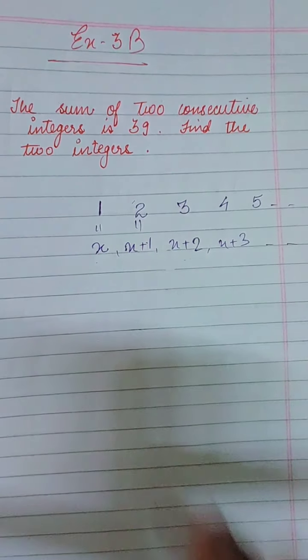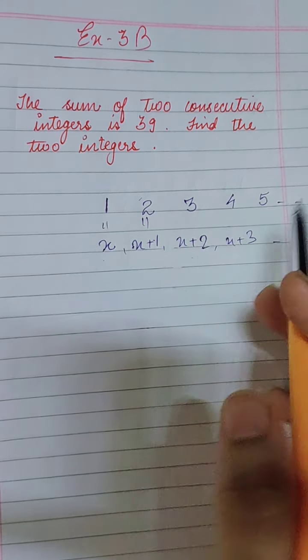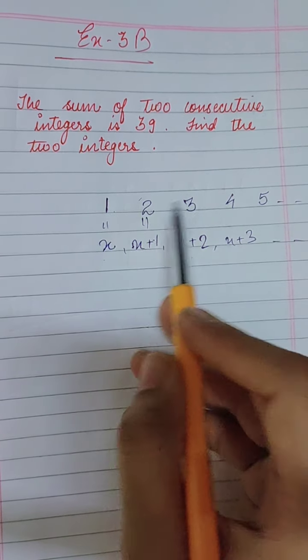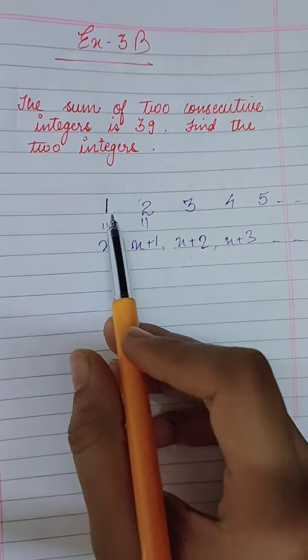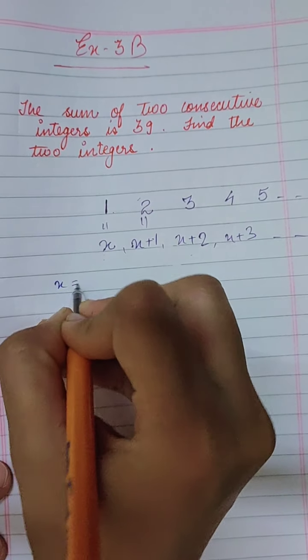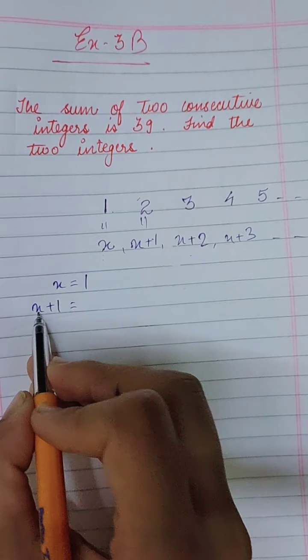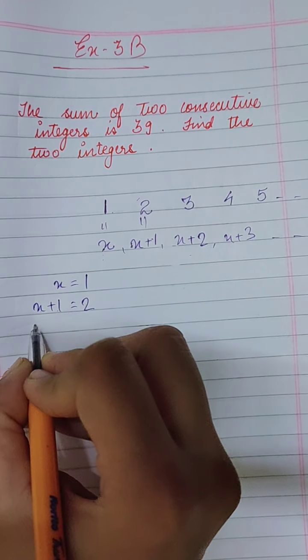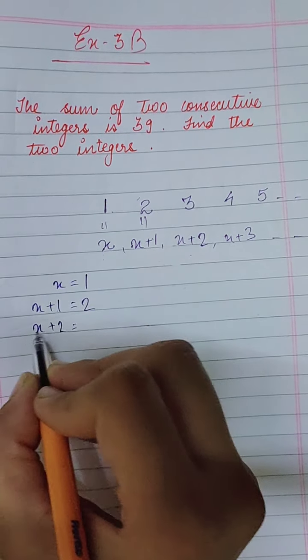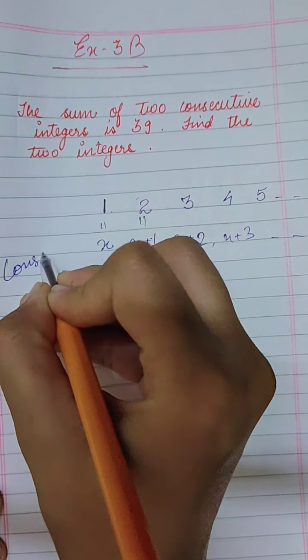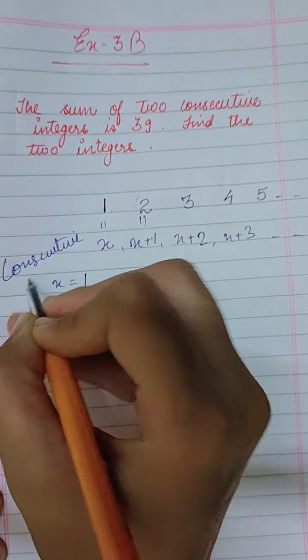These are consecutive numbers: 1, 2, 3, 4, the numbers which come next to each other, right? So if 1, 2, 3, 4, 5 is there, and we have taken x is equal to 1, our next number will be x plus 1. What will it be? 1 plus 1, 2. x plus 2, what will it be? 1 plus 2, 3 and so on. These are consecutive integers or numbers.